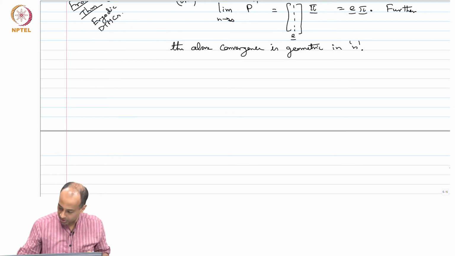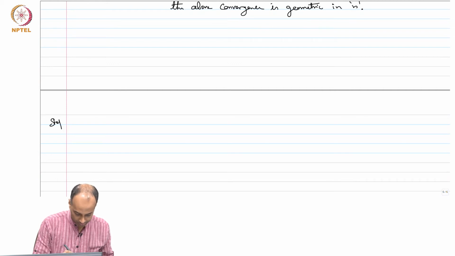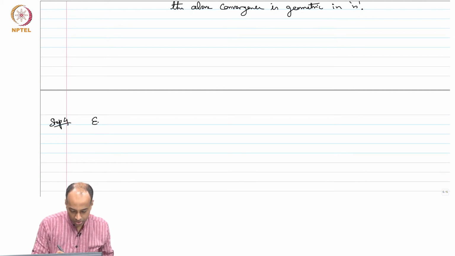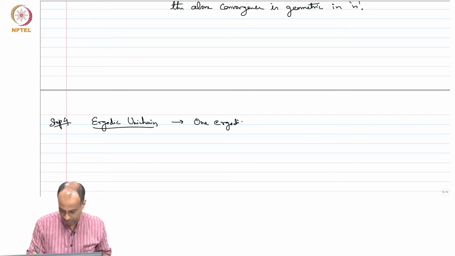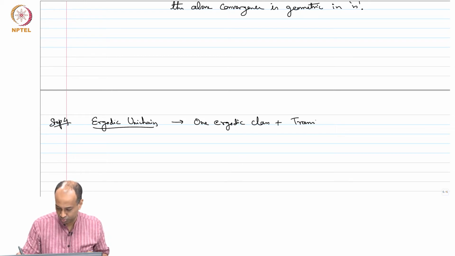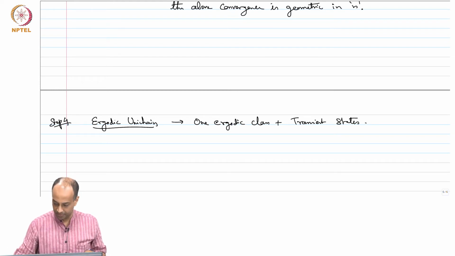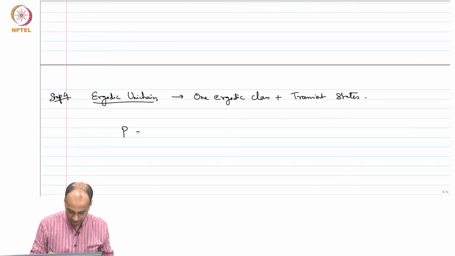So if you have an ergodic unichain, this is step 4, I guess. So we have an ergodic unichain, right? Which means that one ergodic class plus some transient states. Okay, then what happens is the question. Then I can write out the transition matrix P as follows.